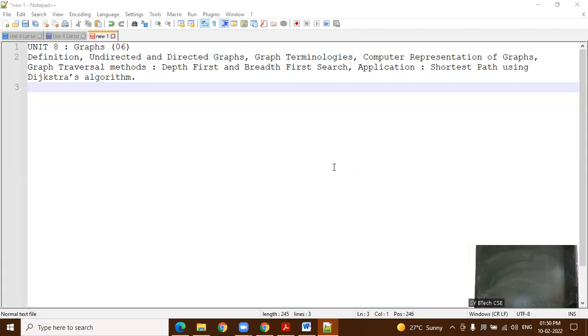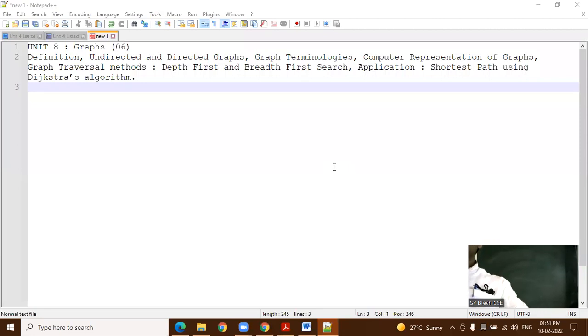In the graph we will discuss the definition, and after that directed and undirected graphs.